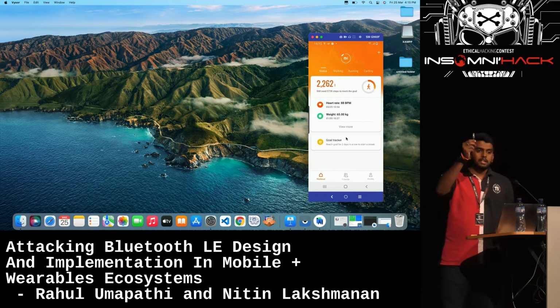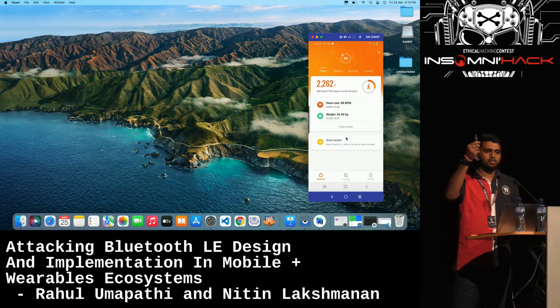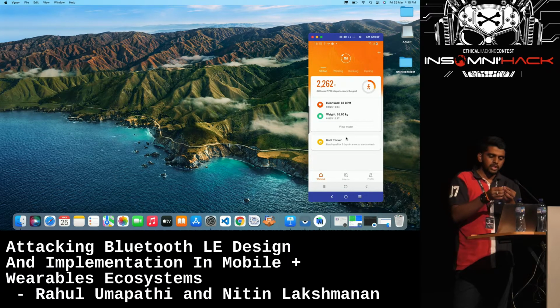This is the Mi Band 2, the fitness tracker, which I'll be using for the demo. It is a tiny little device, and it will be connected to its legit application, the Mi Fit app. Just to check, I'm going to see how the step counts and calories increase.